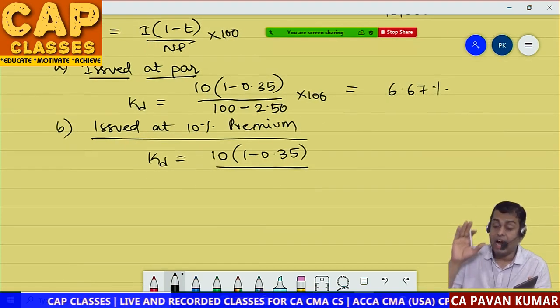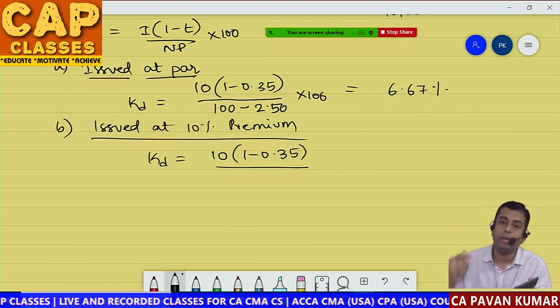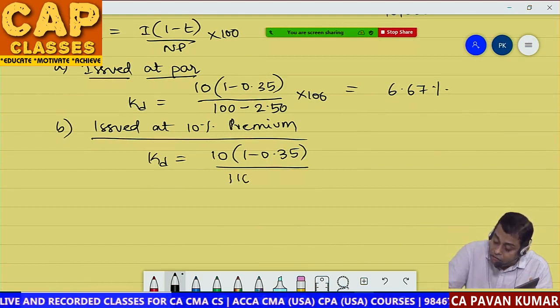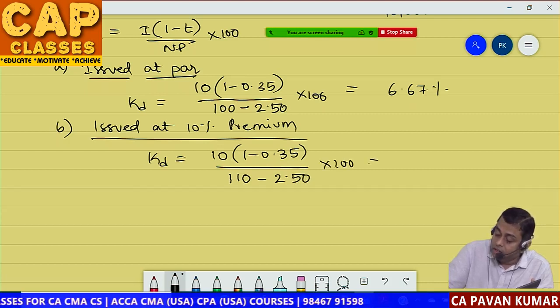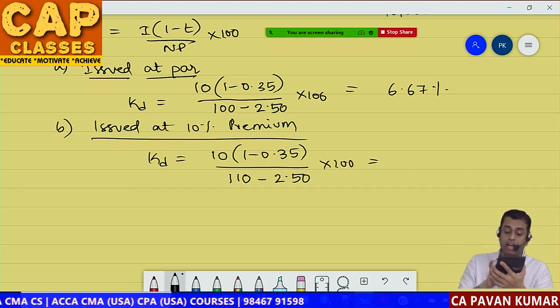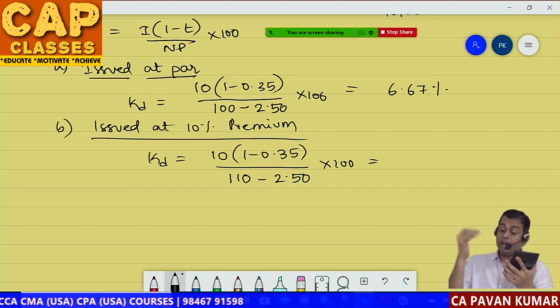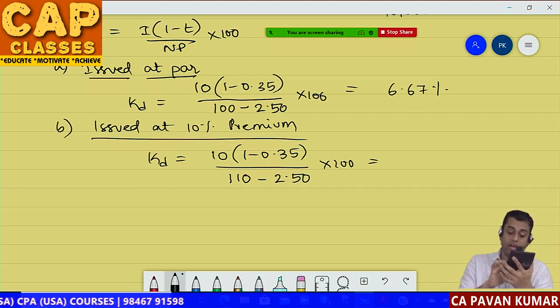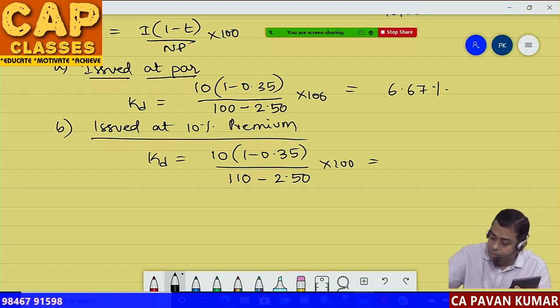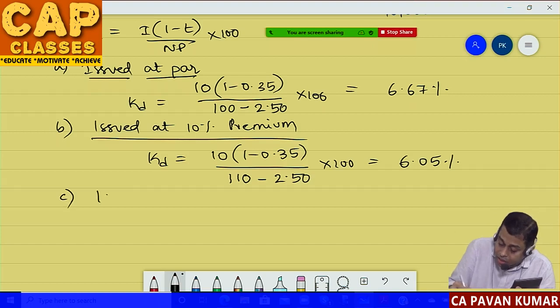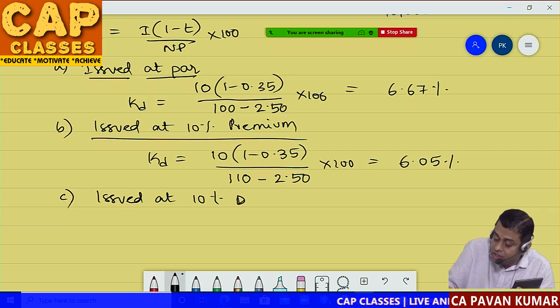A 100 rupee debenture at 10% premium will become 110 rupees, minus 2 rupee 50 paise. Correct? So I hope you understand the logic. 6.5 divided by 110 minus 2.5, that is 107.5. Then it is 6.05%.